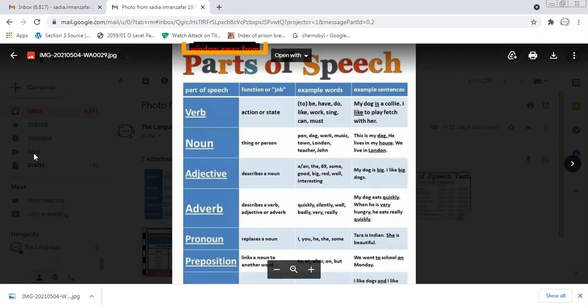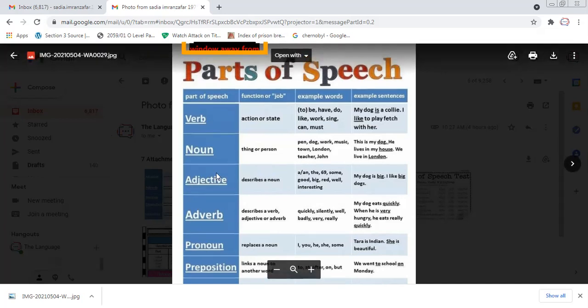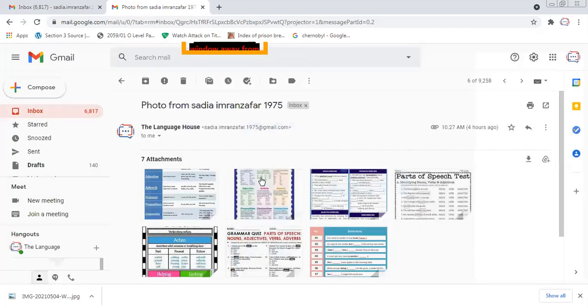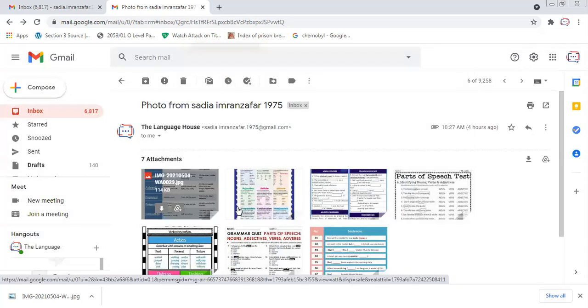Excuse me, ma'am. Yes. What is the difference between linking verbs and helping verbs? As far as I think, all of them are known as helping verbs: do, does, am, was, were, did. Isn't it so? I'm going to share the details with you, and I'm going to tell you what they are.